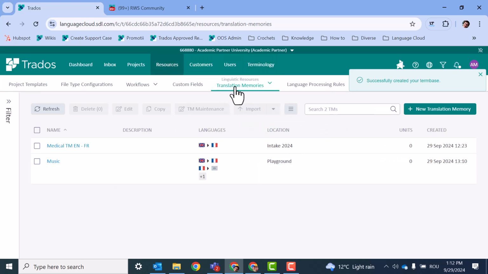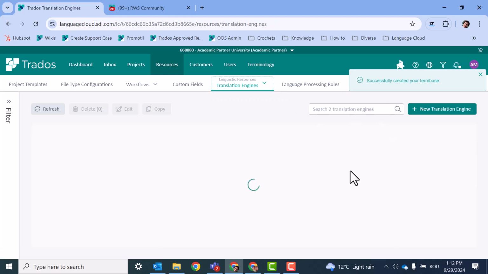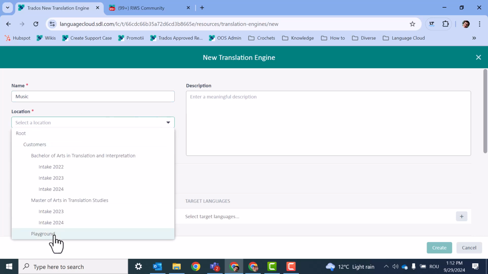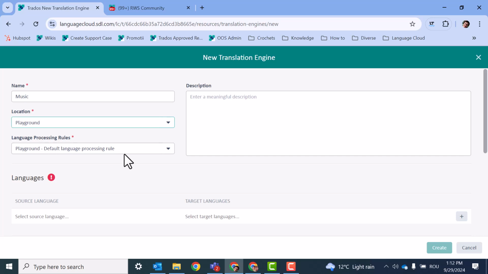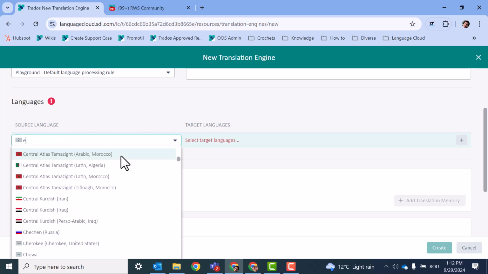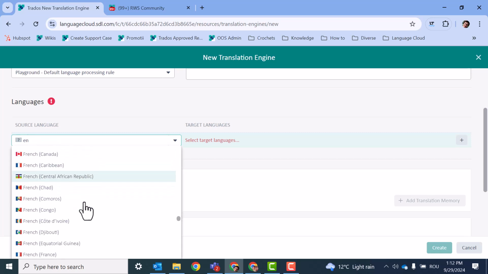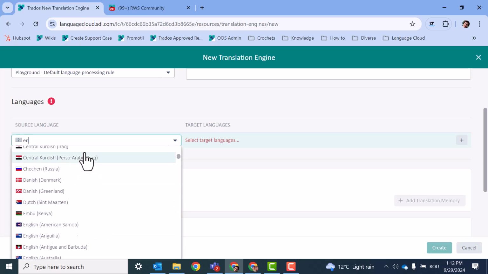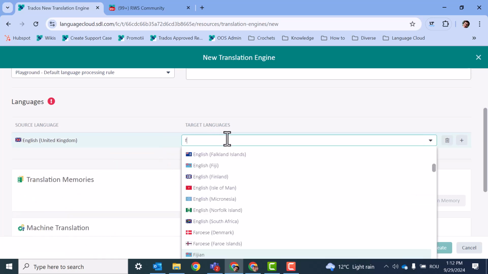We go in resources, linguistic resources, and translation engine to create a translation engine with multiple language pairs. We will give the name music, the location will be playground, the language processing rule by default, and we select the language pairs. So English, the same as the ones from the translation memory, English, United Kingdom, French, France,